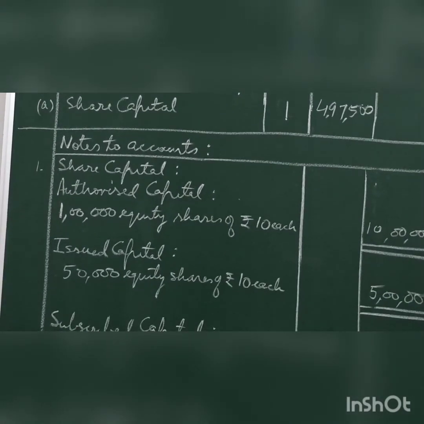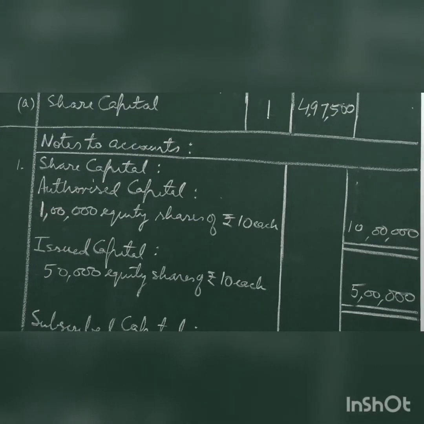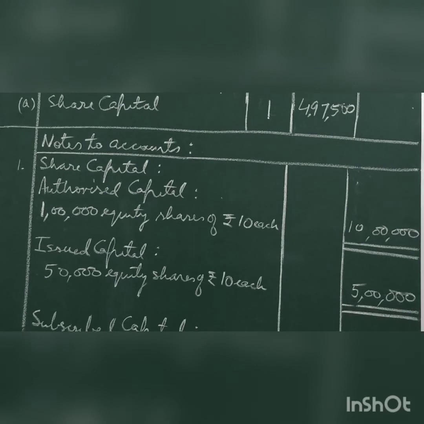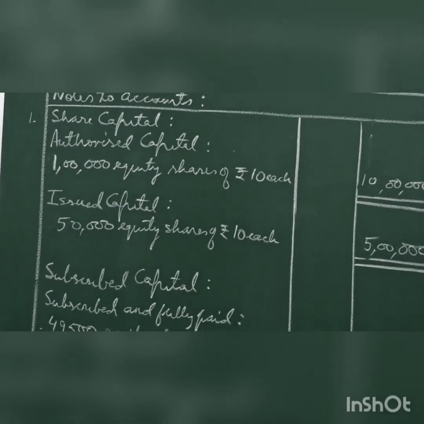Notes to accounts, share capital. As I told you, you have to mention authorized capital even if it is not given in the question. 1 lakh equity shares of rupees 10 each, 10 lakhs. Issued were 50,000 equity shares of rupees 10 each, comes to 5 lakhs.